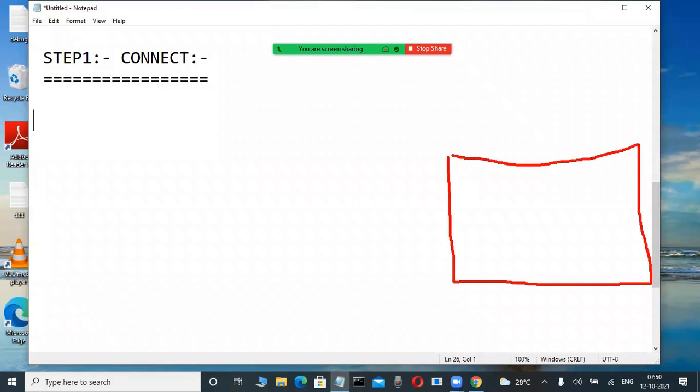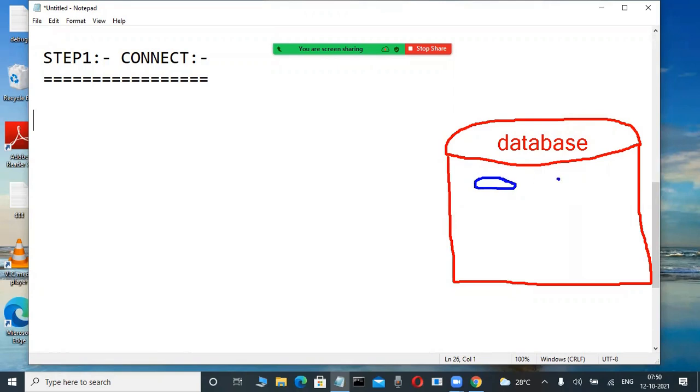Automatically, some place is created in a disk only. That is called a database. Okay, fine. Slowly observe it here. In a feature, you are working here. Now, this database is nothing but a collection of database objects.